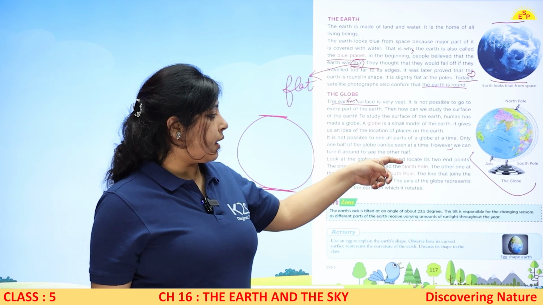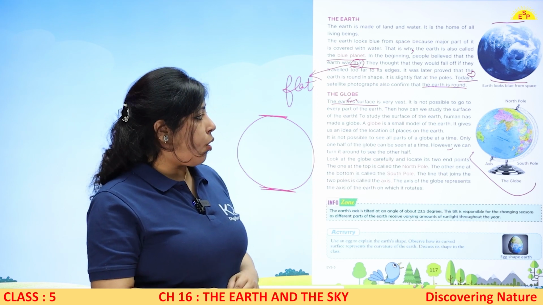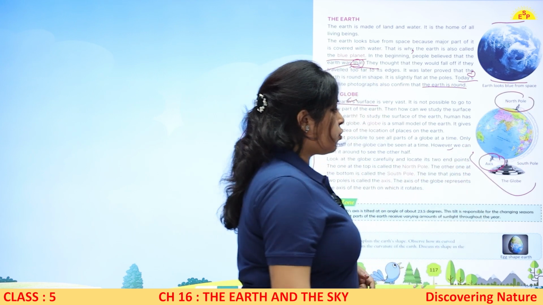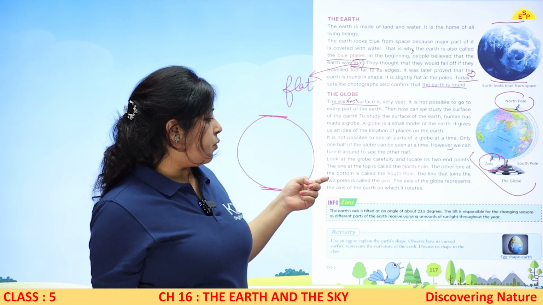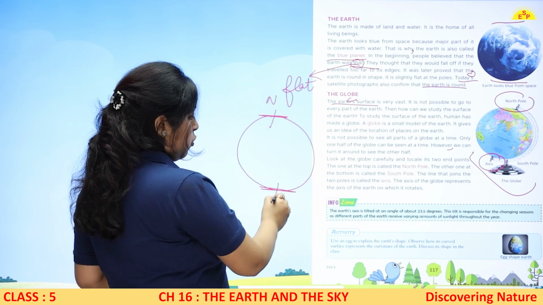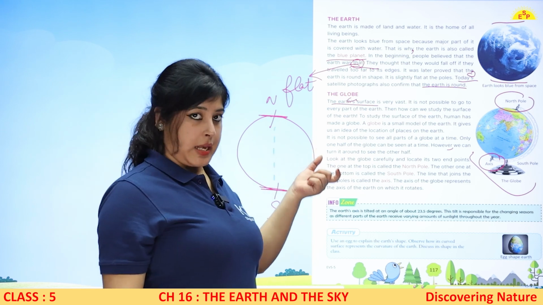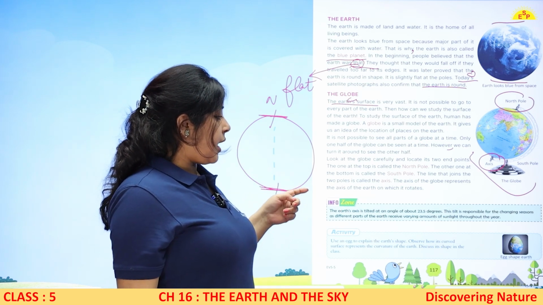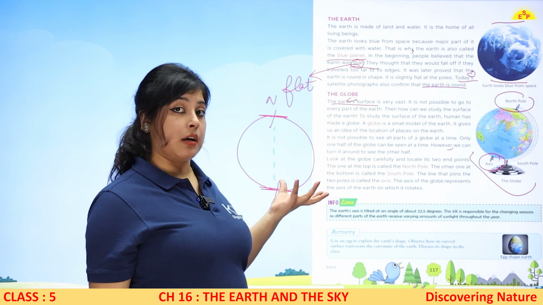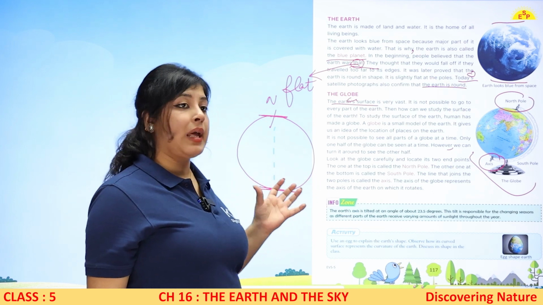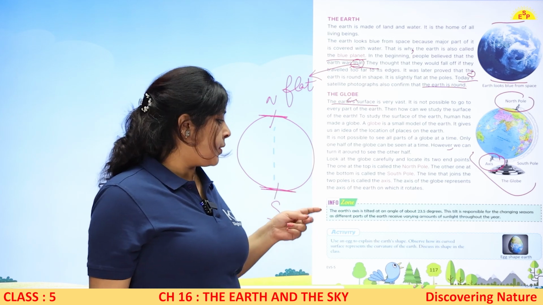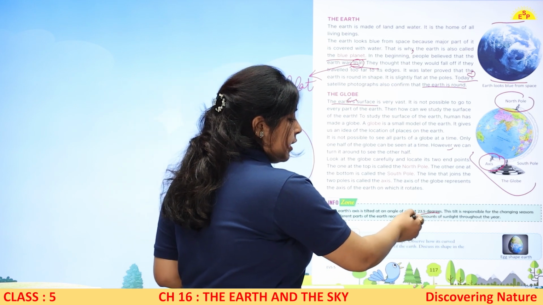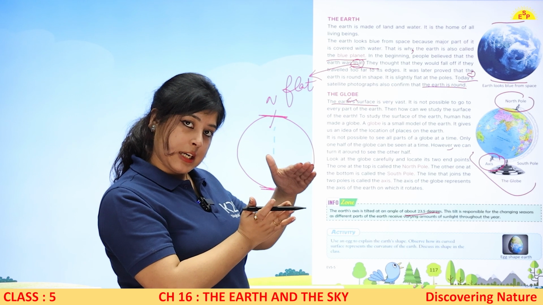Look at the globe carefully and locate its two endpoints. The one at the top is the North Pole and the other one at the bottom is your South Pole. Now the line, वो line जो North Pole और South Pole को join करती है, ये क्या हो गई? Axis line. This is actually the axis. The axis of the globe represents the axis of the earth, जिस पे वो rotate करता है। तो हम ऐसा मानते हैं कि अर्थ जो है अपने axis पे गोल गोल rotate करता है। Now the earth's axis is tilted at an angle of 23.5 degrees, पे ये tilt हुआ हुआ है, you can see it is not straight, it is tilted.